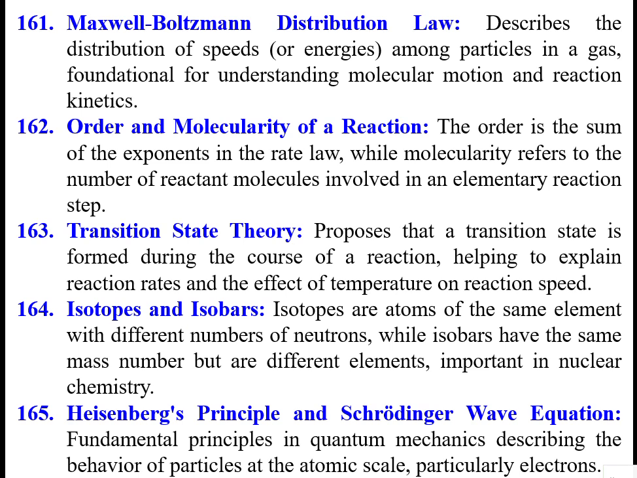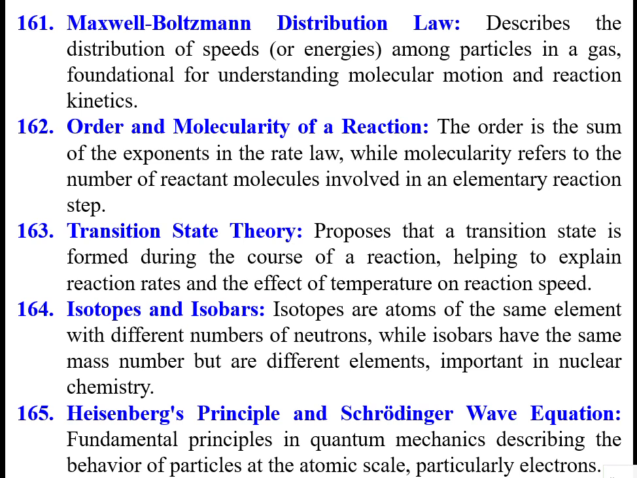Then transition state theory, which proposes that a transition state is formed during the course of a reaction. A giving some product R: A is not directly converting into R. A becomes A star, that A star becomes some other B star, and then it becomes B. There are various states; they are called transition states.